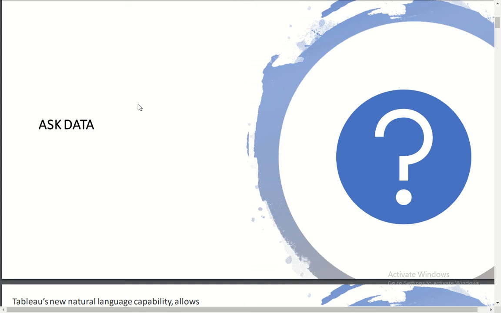As most of you might already know, we have the Ask Data feature, which is basically that once you publish a dashboard to Tableau Server, your users can actually ask questions related to your dashboard. Like if you have a sales dashboard, your users can write a query in simpler words, and then Tableau will give a response in terms of a visualization. So let's get deep into it.